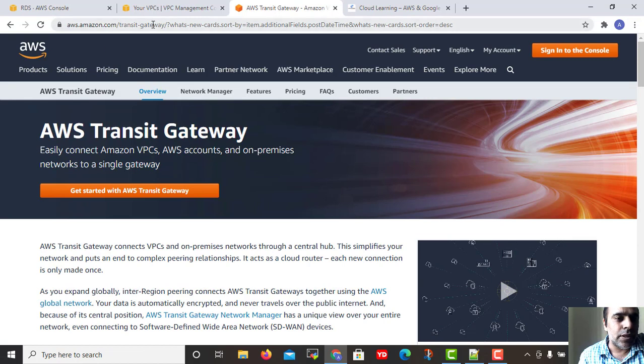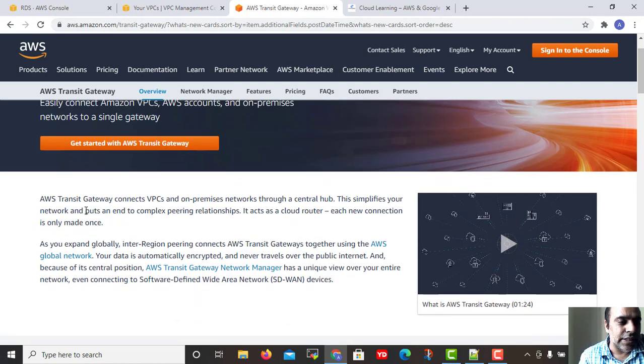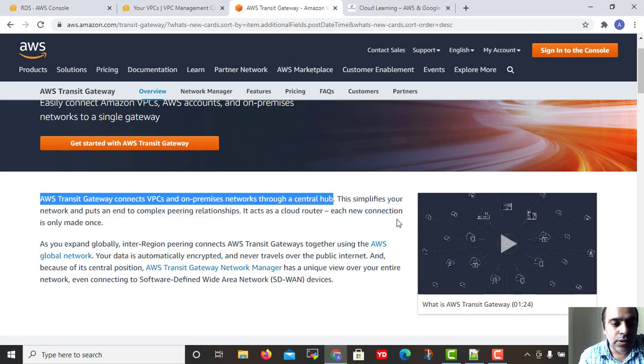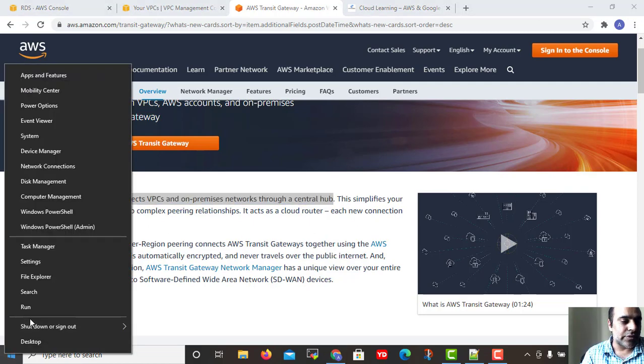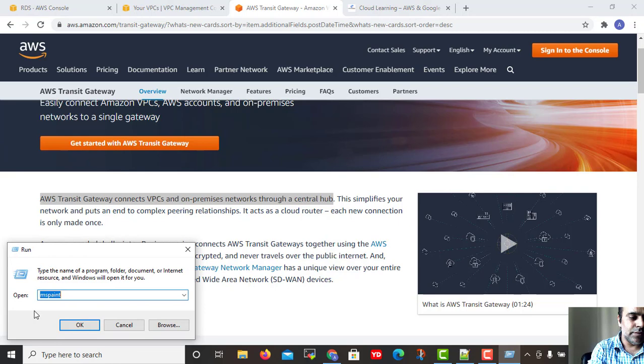If I just open the document of AWS, you can see that AWS Transit Gateway connects VPCs and on-prem networks through a central hub. This is the most important point. Now this simplifies your network and puts an end to complex peering relationships. It acts as a cloud router. Each new connection is only made once. So let's try to understand what is happening here.